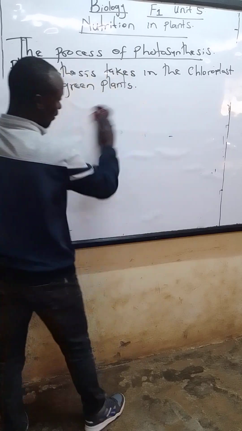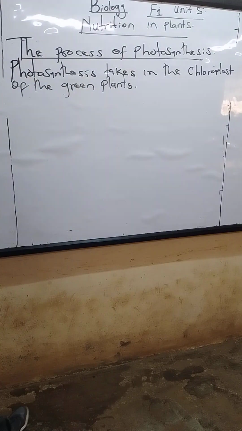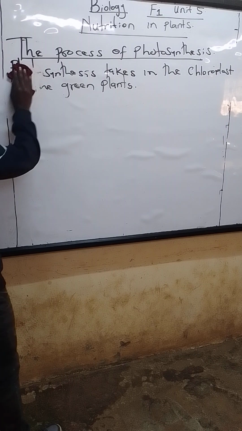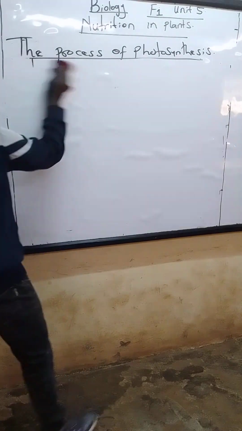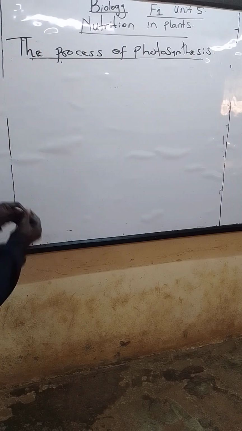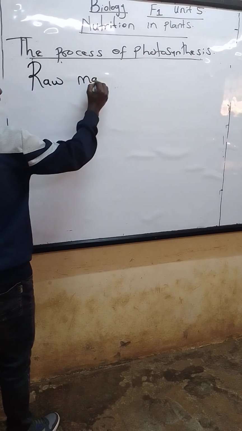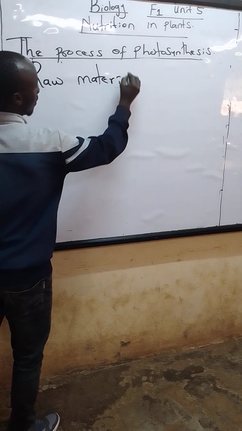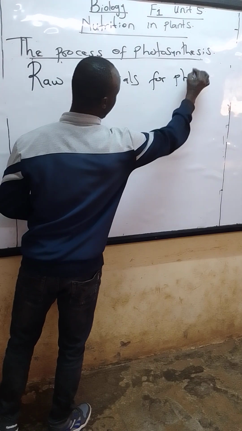What are some of the substances that are used directly during the process of photosynthesis? So let's take a look at them. The raw materials for photosynthesis. Number one.